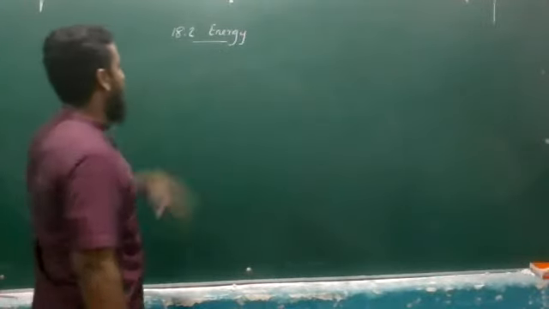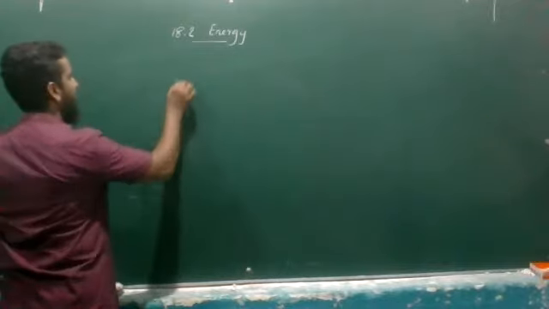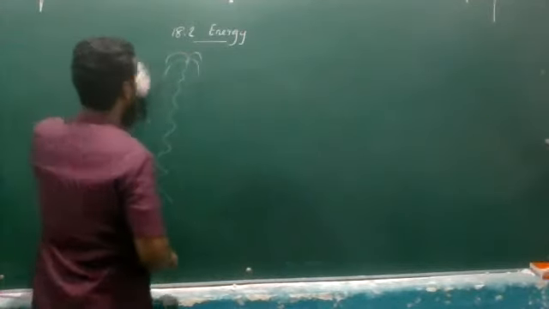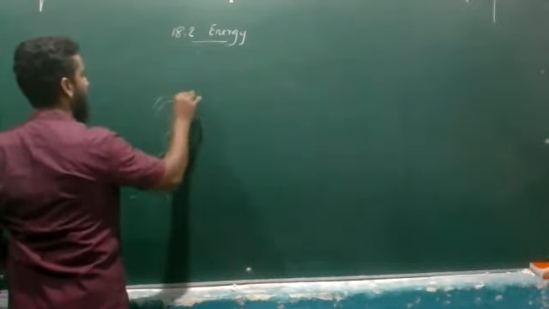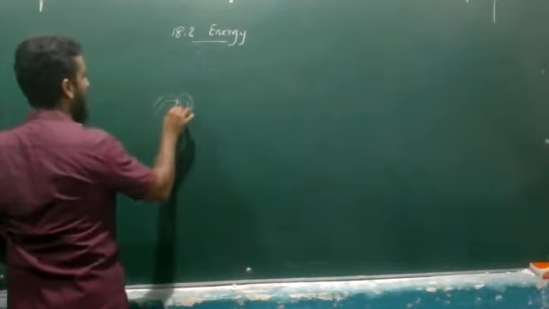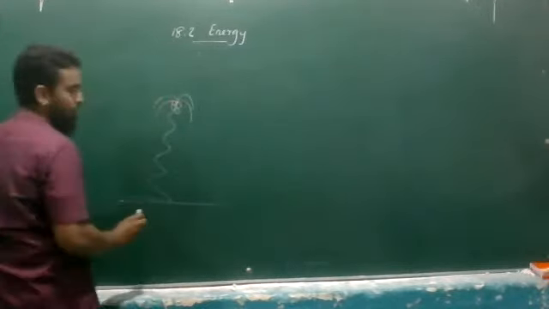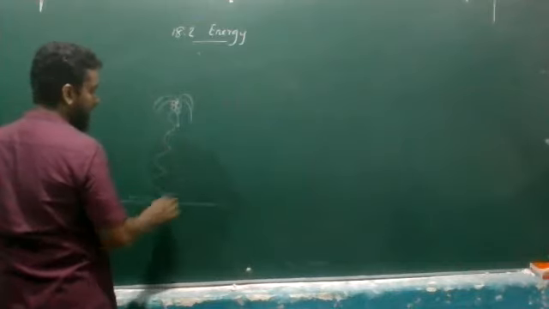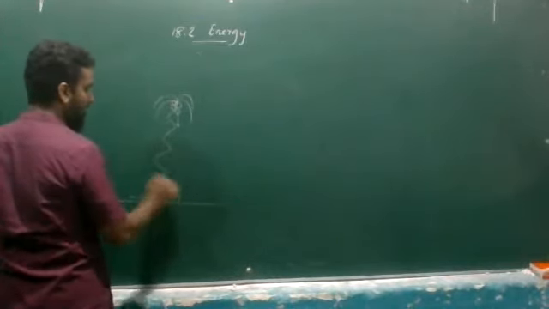Okay, right. Now think about a coconut tree. A small coconut tree. Right, a coconut is there. Now, if this coconut falls down, once it reaches the floor, right?